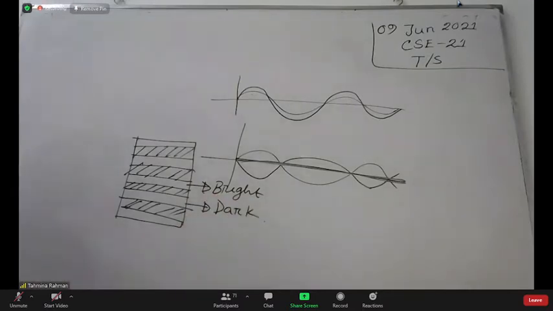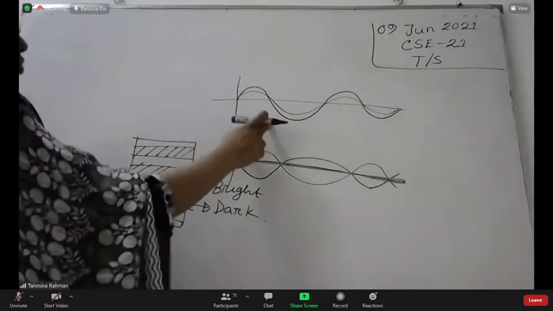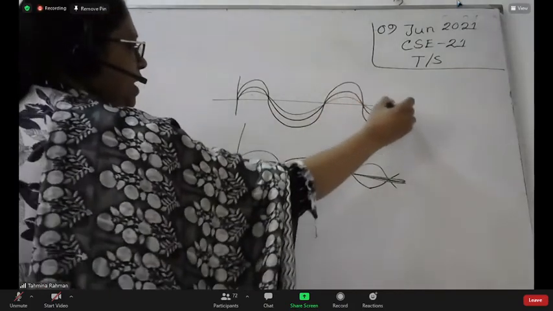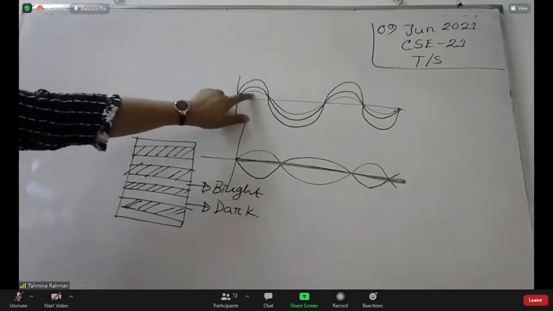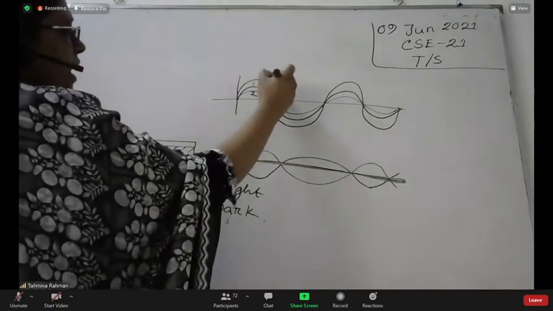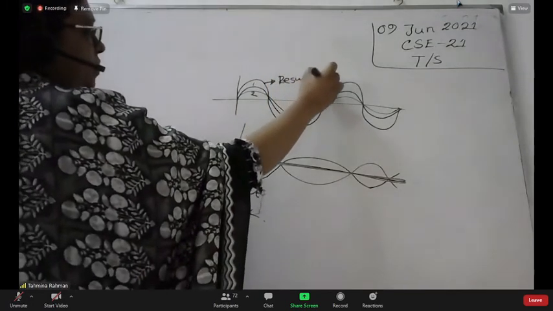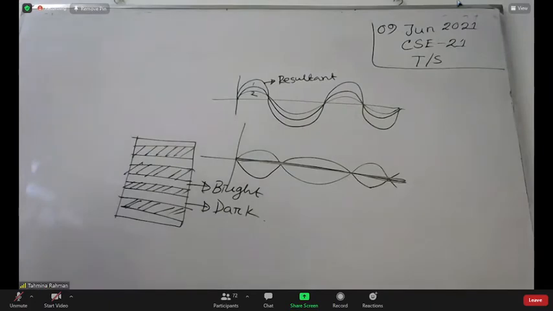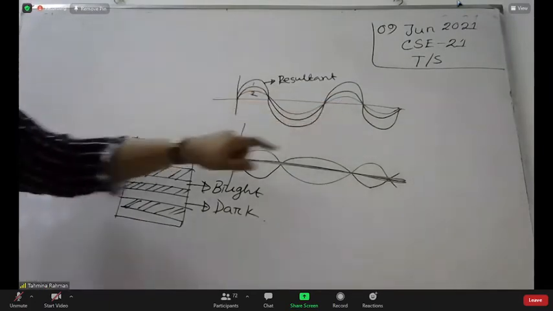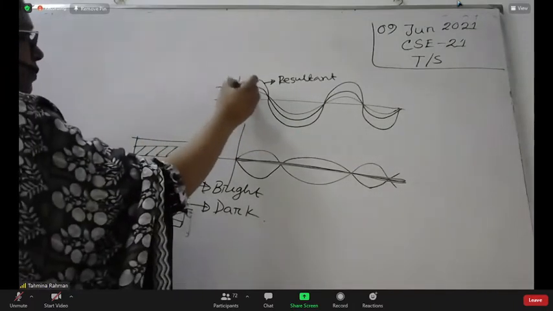Okay, so the bright one we are getting, the amplitude is more. The resultant amplitude is increased. So this is wave number 1, and this is wave number 2, and then the third one, that is the resultant. Okay, 1, 2, and it's creating the third one. Resultant, we are getting the bright one. It is the bright portion.